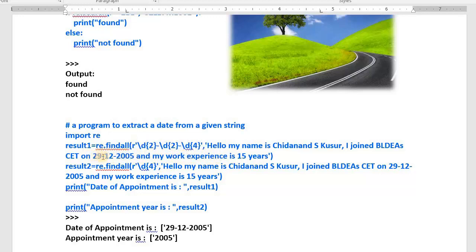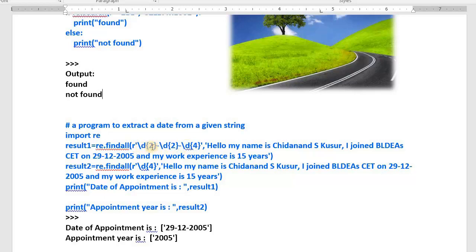First of all, 2 digits will be there, one hyphen. Then 2 digits will be there, then hyphen. Then 4 digits will be there. Then how to write that regular expression? See the regular expression. First r has been written, then single quote, \d.